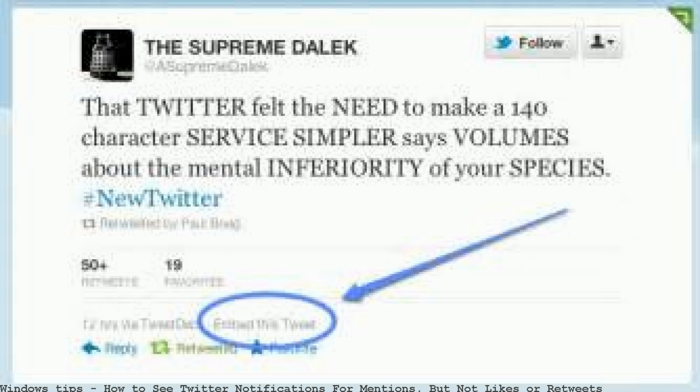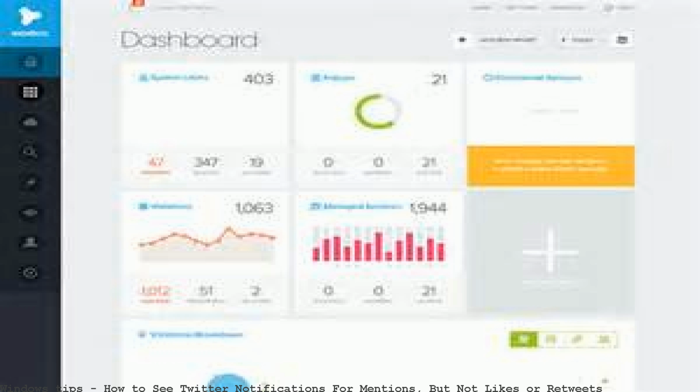If you've ever posted a highly favorited tweet or been part of a popular thread, you've probably known the mild annoyance of having your phone overflow. Tutorial: how to see Twitter notifications for mentions, but not likes or retweets.